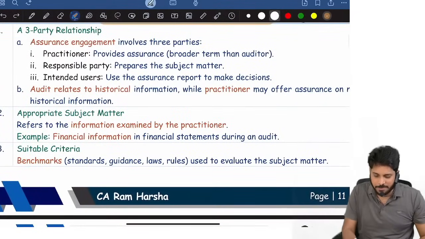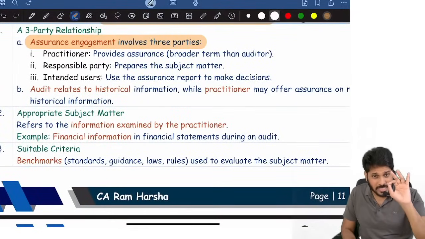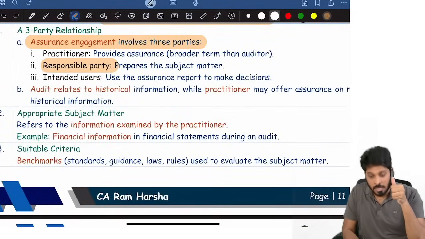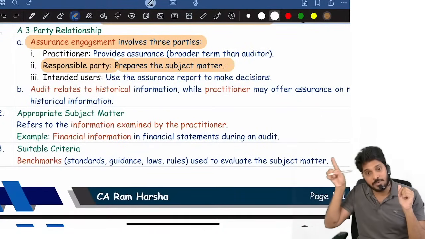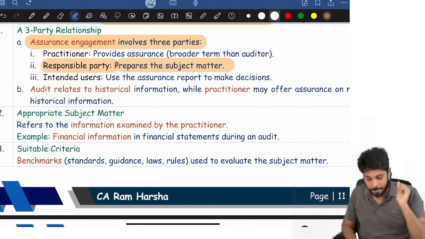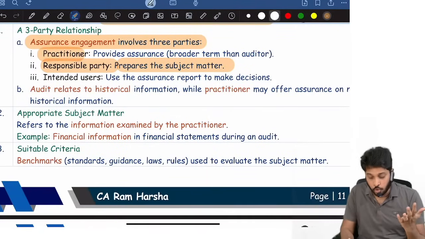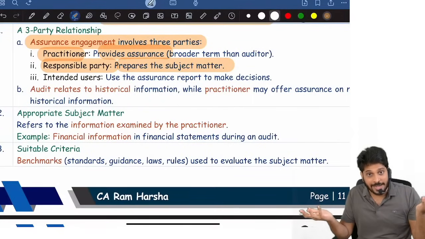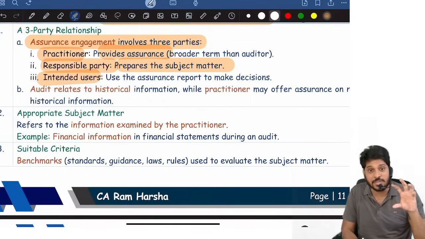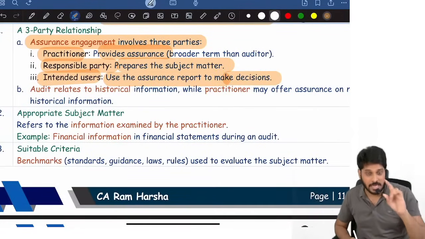3-party relation. What does 3-party mean? Assurance engagement involves 3 parties. One, the responsible party. This is the one who prepares the subject matter. Financial statements, who will prepare? Management. Management is the responsible party in an audit engagement. Then the practitioner, nothing but the auditor, who will provide the assurance. Then this subject matter will be used by so many people, right? We call them intended users, who use the assurance report to make decisions.